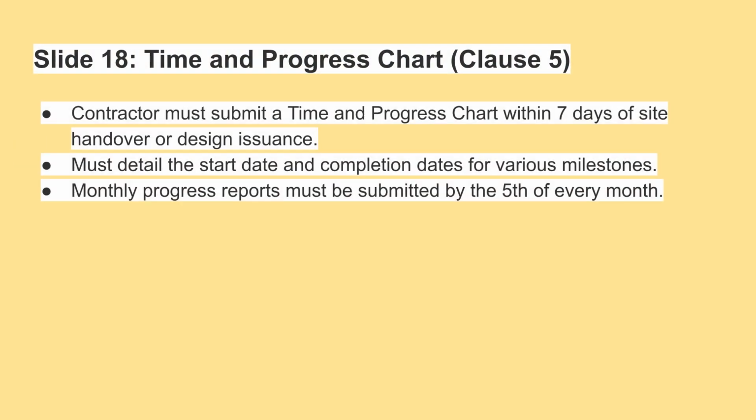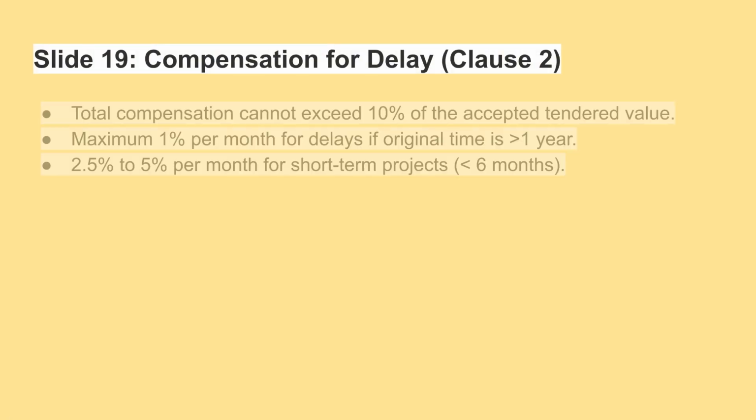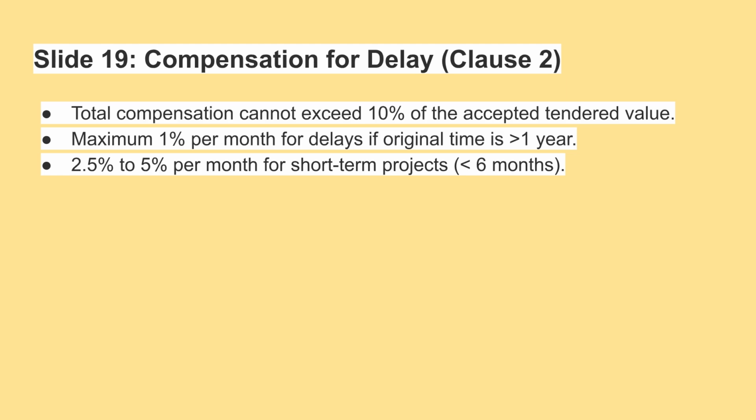For the time and progress chart, contractors must submit it within 7 days of site handover. The chart must detail start and completion dates for milestones. Monthly progress reports are due by the 5th of every month. Compensation for delay, as per Clause 2, cannot exceed 10% of the accepted tendered value. For projects over 1 year, the maximum is 1% per month. Short-term projects under 6 months incur 2.5% to 5% compensation per month.